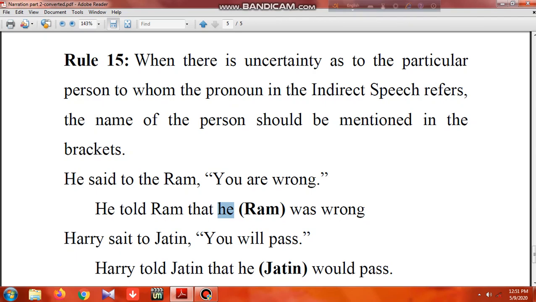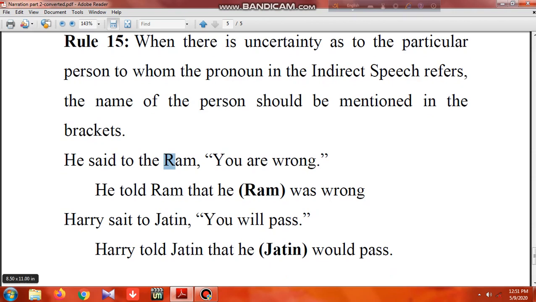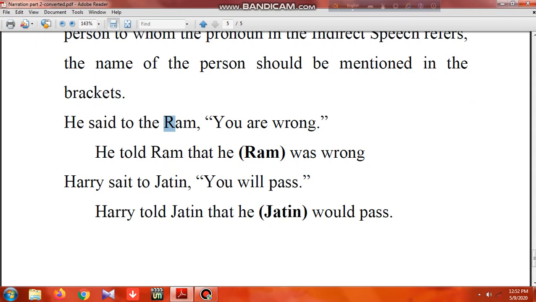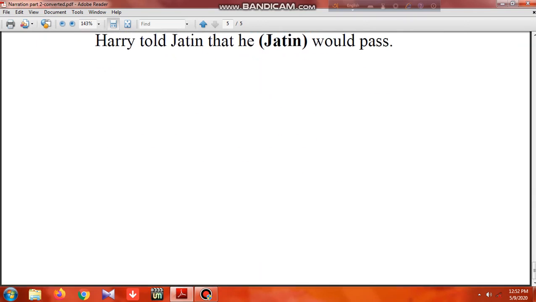In this case, in the bracket you could write the name, or simply you can write only the first letter of the person's name. So Harry said to Jatin, "You will pass." So Harry told Jatin that he would pass. So he means Jatin. In the bracket, write Jatin, or you can simply write J.